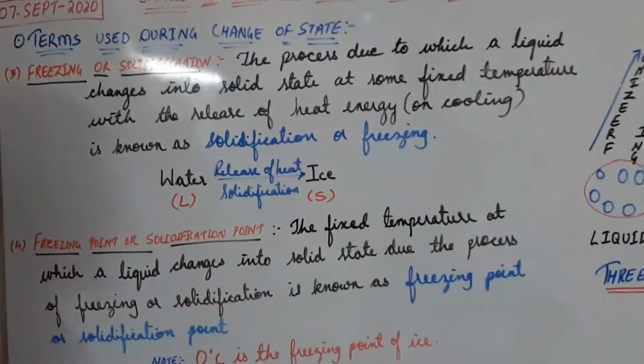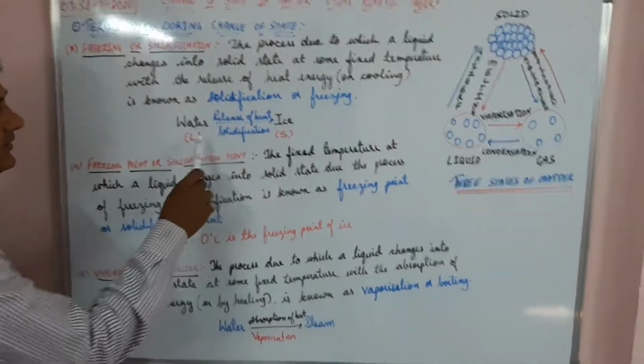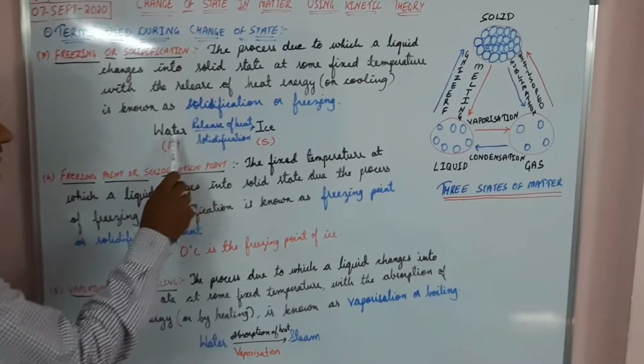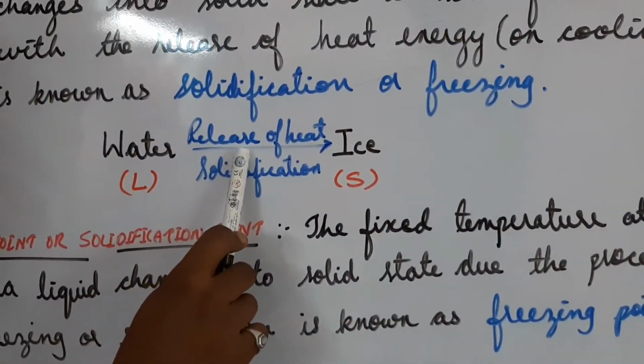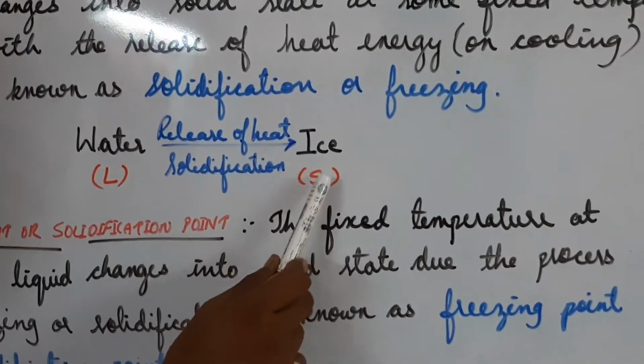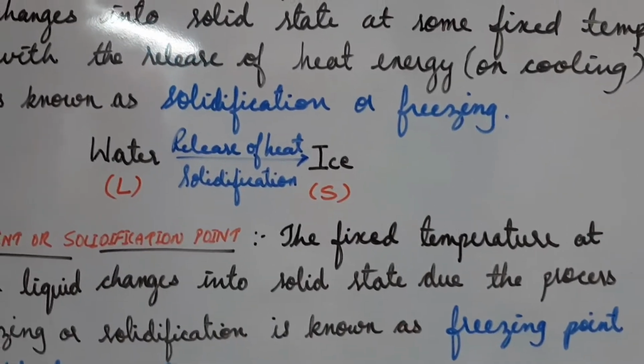What do we say, students? We say solidification or freezing. For example, water is in the liquid state. When we cool it, that is on releasing heat, it changes to ice, that is solid. This process is known as solidification.